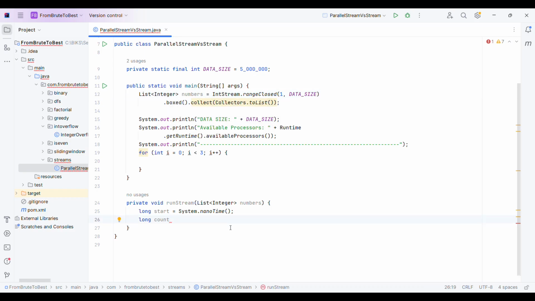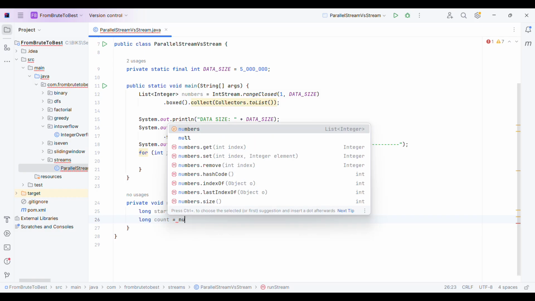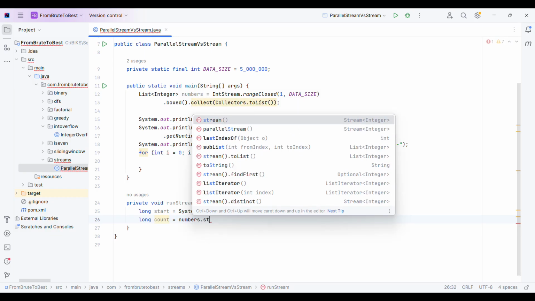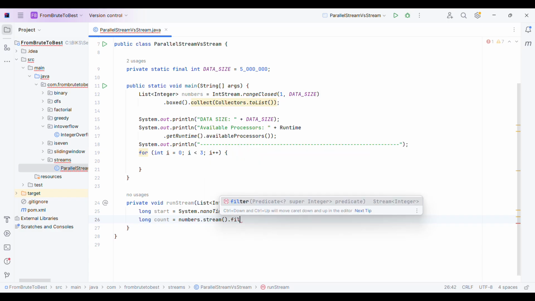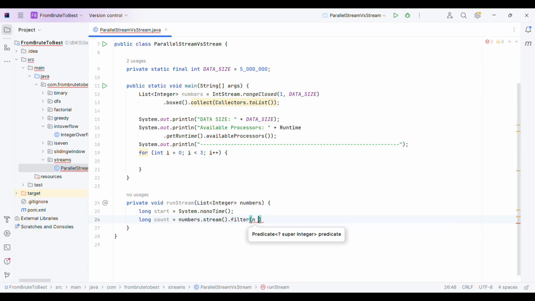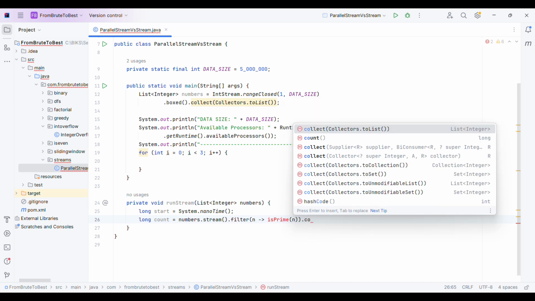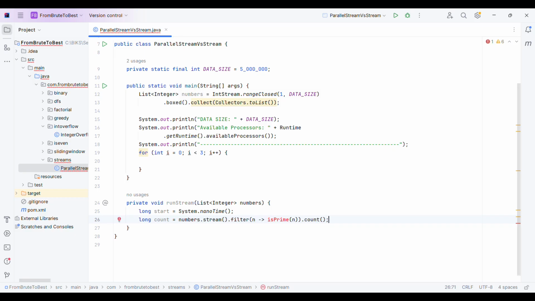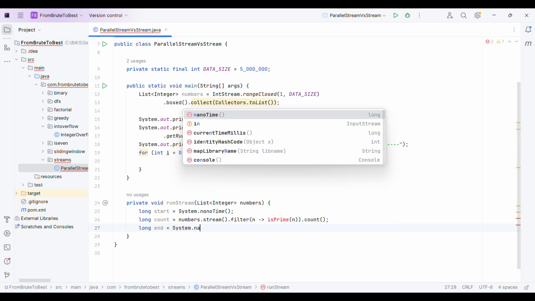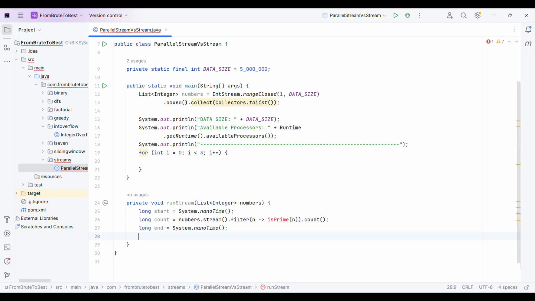Now I will use streams here. Stream dot filter. In the filter I will create a function that will basically determine whether it's a prime number or not. Once the filter is done, I will simply get the count. That's it. After that, I will also log the end time, so System.nanoTime.